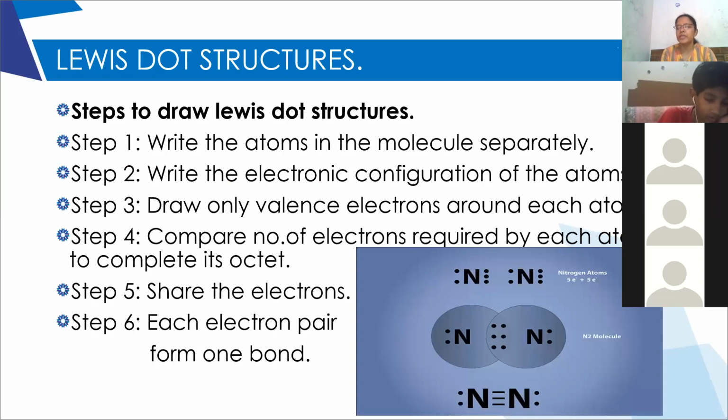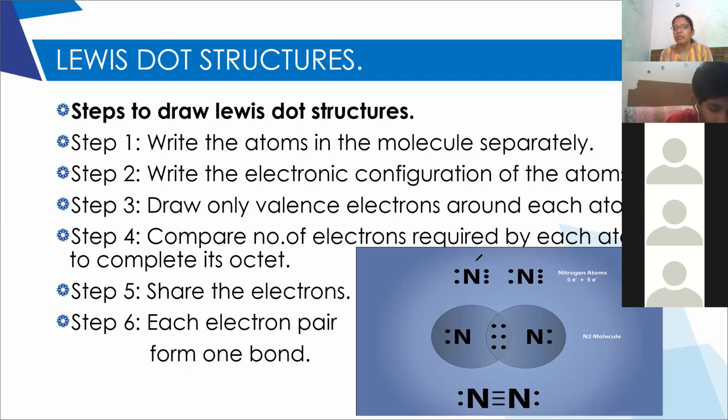So what are the steps we have to follow to draw the Lewis dot structures? When they give you the molecule, we can know whether it is a covalent compound or an ionic compound, right? When they give you a covalent compound, you have to write the atoms separately first. And then for each atom, you have to write its electronic configuration.